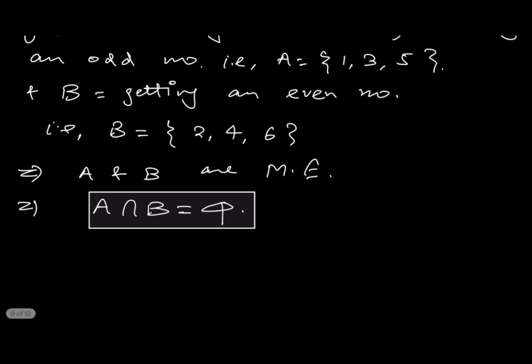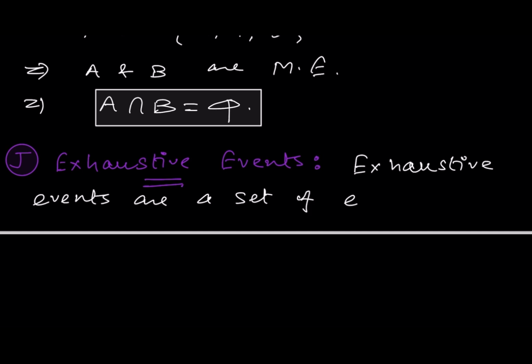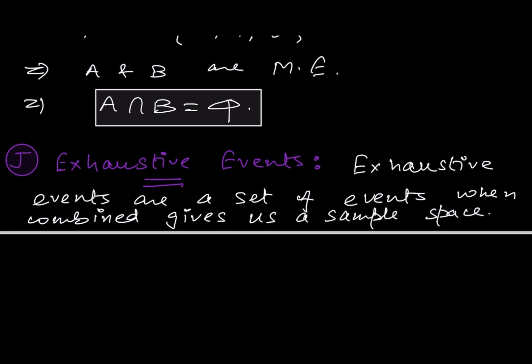Now let's come to the next type, which is exhaustive events. So in exhaustive events, we will write exhaustive events are a set of events that, when combined, give us the sample space, right?